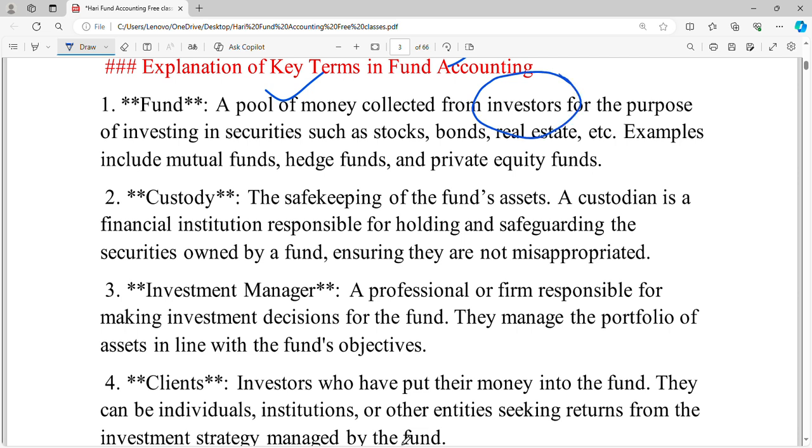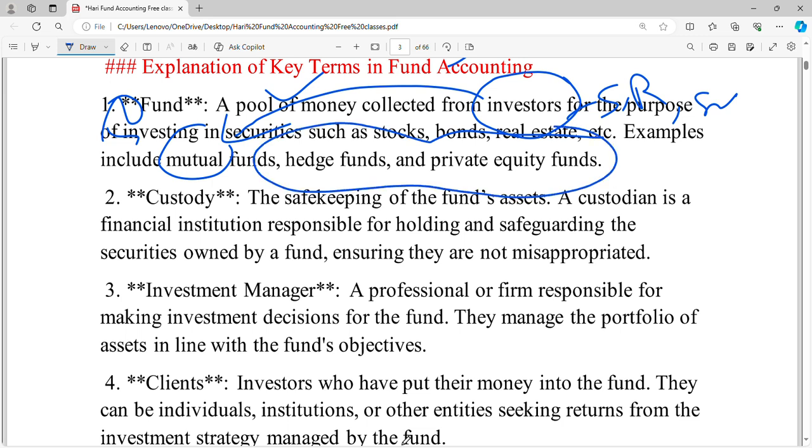Who are these investors? If we take mutual funds as the base, then the investors may be salaried employees or retired persons or small investors, because the base amount here, you may invest 500 or 1000, any amount you can start. Whereas in private equity and hedge funds, mainly they will go with the HNIs, high net worth individual persons, or institutional investors.